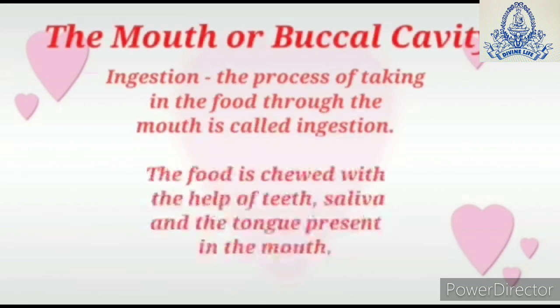The mouth or the buccal cavity is the first part of the alimentary canal. We take in the food through the mouth. There the food is chewed with the help of the teeth, saliva and tongue that is present in the mouth. The saliva, which is secreted by the salivary glands, also helps to digest the carbohydrate present in our food.